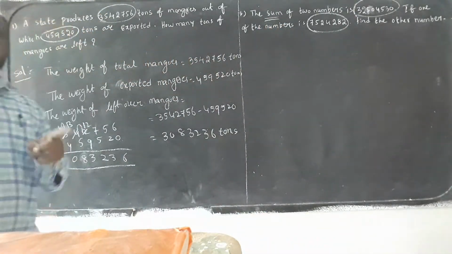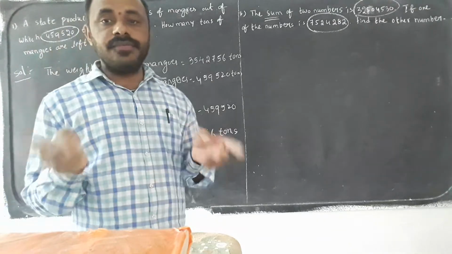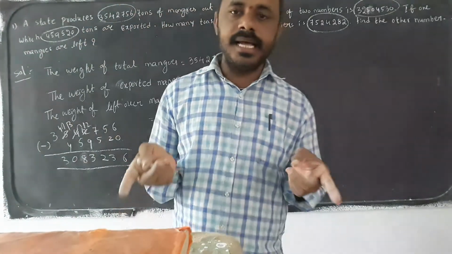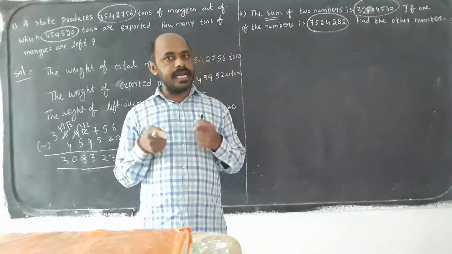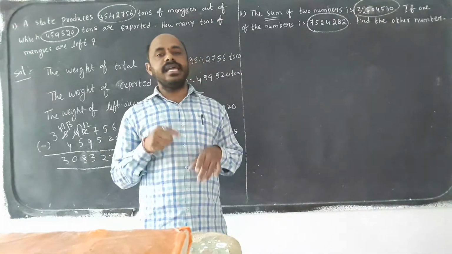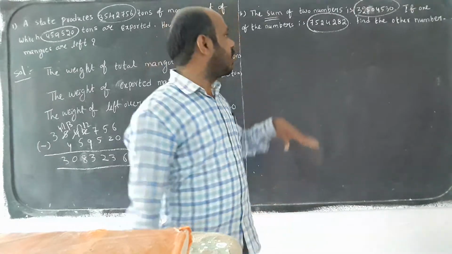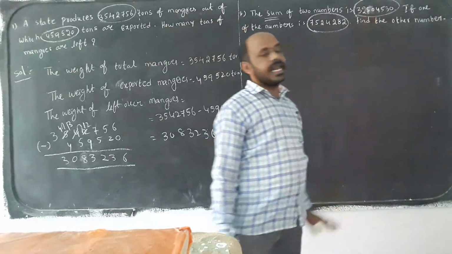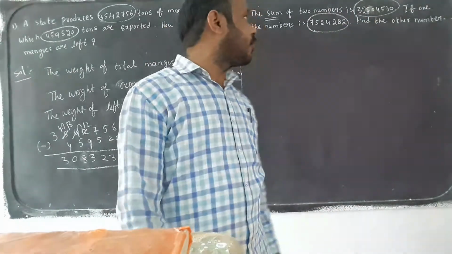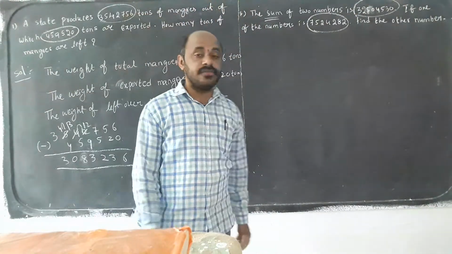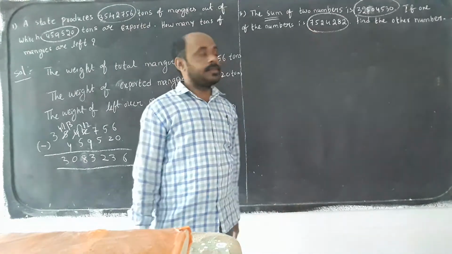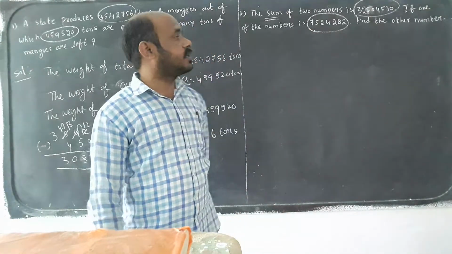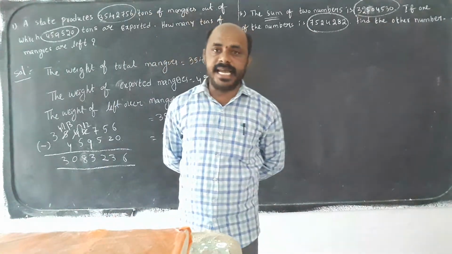Sum means what? Together. If he is asking for the sum of two numbers, he added two numbers. Whenever he adds two numbers, he got the total, 3 crores 25 lakhs 4,530. In that, one number he gave, that is 75 lakhs 24,282. Then what is the second number?